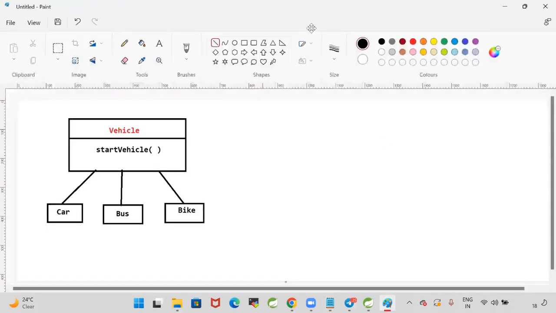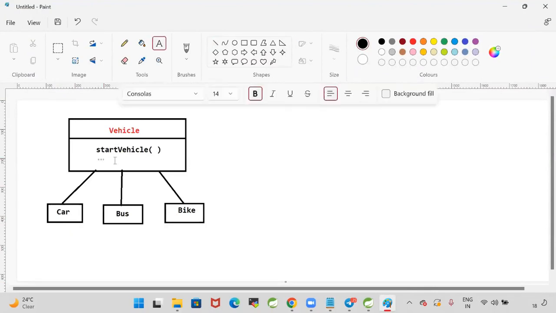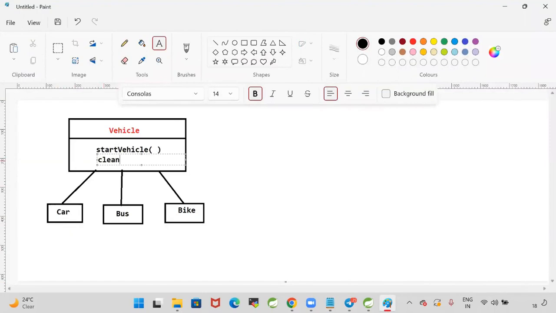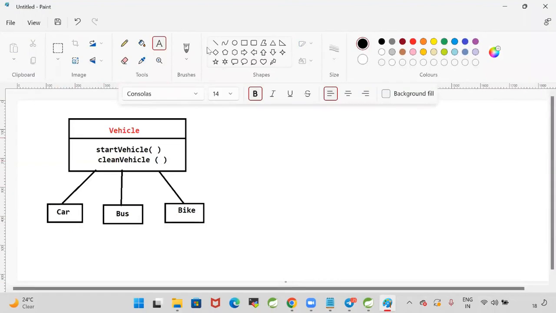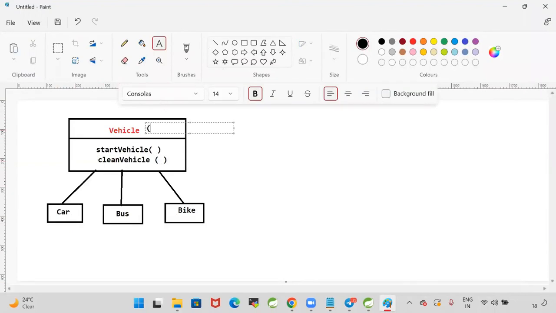That's fine. But let's assume that after this project development is completed, the Car class is completed, the Bus class is completed, the Bike class is completed, all these three classes implementing this interface. Now we got one new requirement from the client to add a cleanVehicle method. If I add a cleanVehicle method in the interface, by default, every method in the interface will become an abstract method. I'm making changes to my interface.